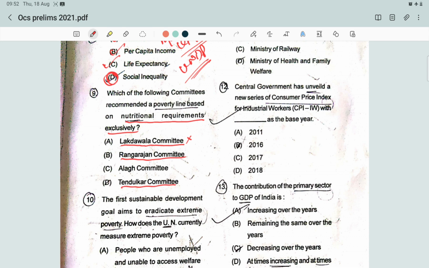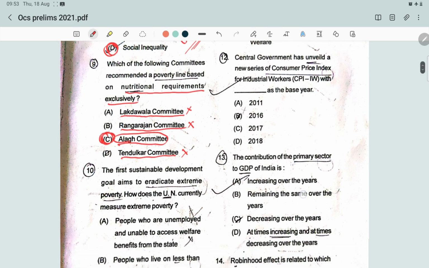So this is also wrong. Next, Alagh committee recommended calorie intake as the basis of the poverty line. People consuming less than 2400 calories in rural and 2100 calories in urban areas are poor. So this is the right answer.